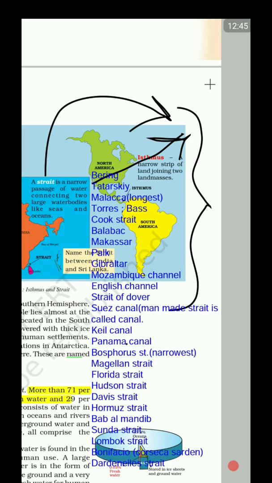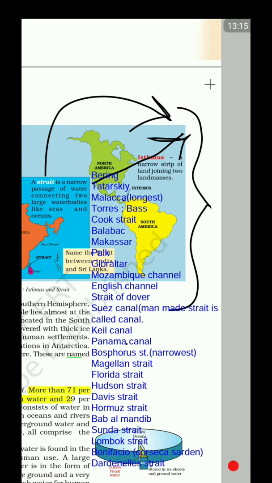First is the Bering Strait. The Bering Strait connects North America and Asia, and it is very, very important because it also connects the Chukchi Sea in the Arctic Ocean with the Bering Sea in the North Pacific Ocean.